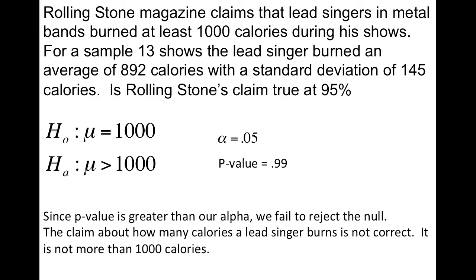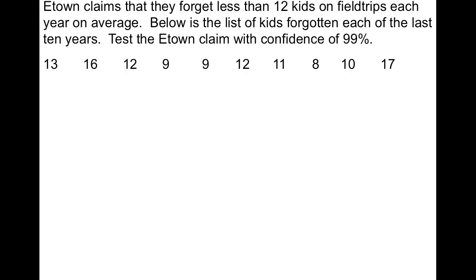Okay, now that was with summary statistics. It told us the average, the standard deviation. The next example is going to give us a list of data. E-Town claims that they forget less than 12 kids on field trips each year, on average. Below is the list of kids forgotten each of the last 10 years. Test the E-Town claim with 99% confidence. So there's our list of data. So instead of giving us the average and standard deviation, it gave us our data set.